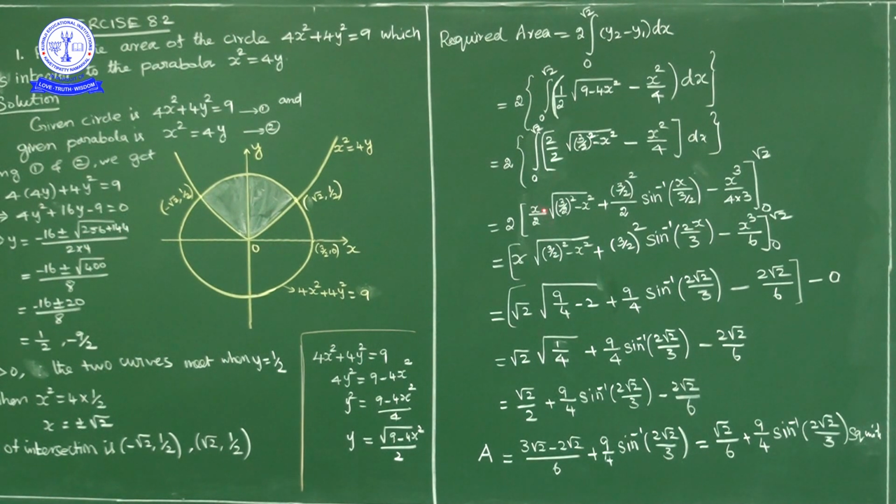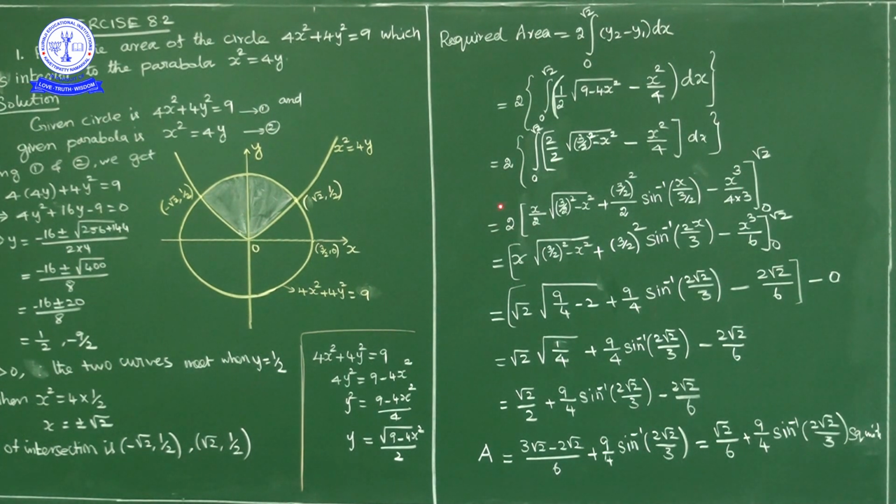So x by 2 into square root of 3 by 2 whole square minus x square plus 3 by 2 whole square upon 2 into sin inverse of x by 3 by 2 minus, okay, minus x square by 4 integration, 1 by 4 into x square integration x cube by 3. So x cube upon 4 into 3, lower limit 0, upper limit square root of 2.